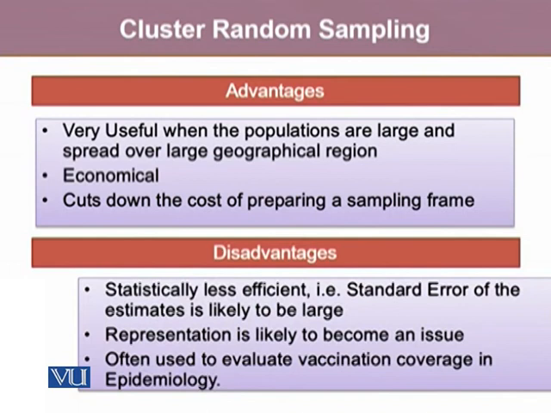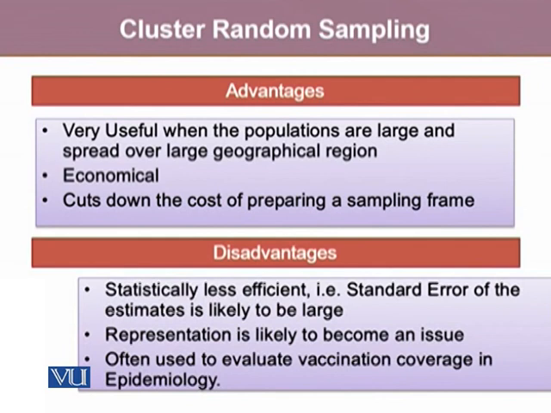But one can use two-stage cluster sampling, where we can further take a sample out of the cluster using a certain random methodology. But most of the time, when we are talking about cluster random sampling, it's our cluster that's the basic sampling unit. A few disadvantages include that they are statistically less efficient. That is, their standard error of the estimates is likely to be large.